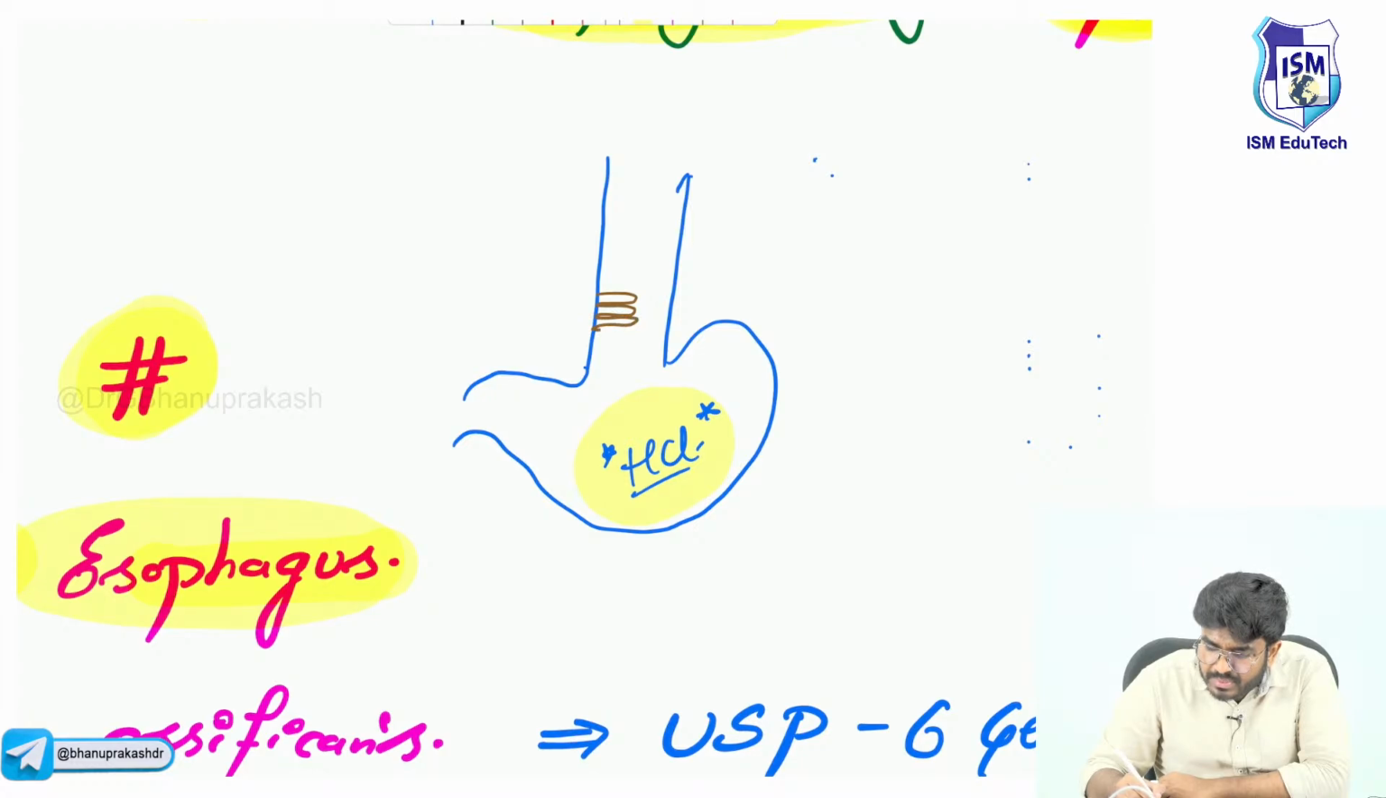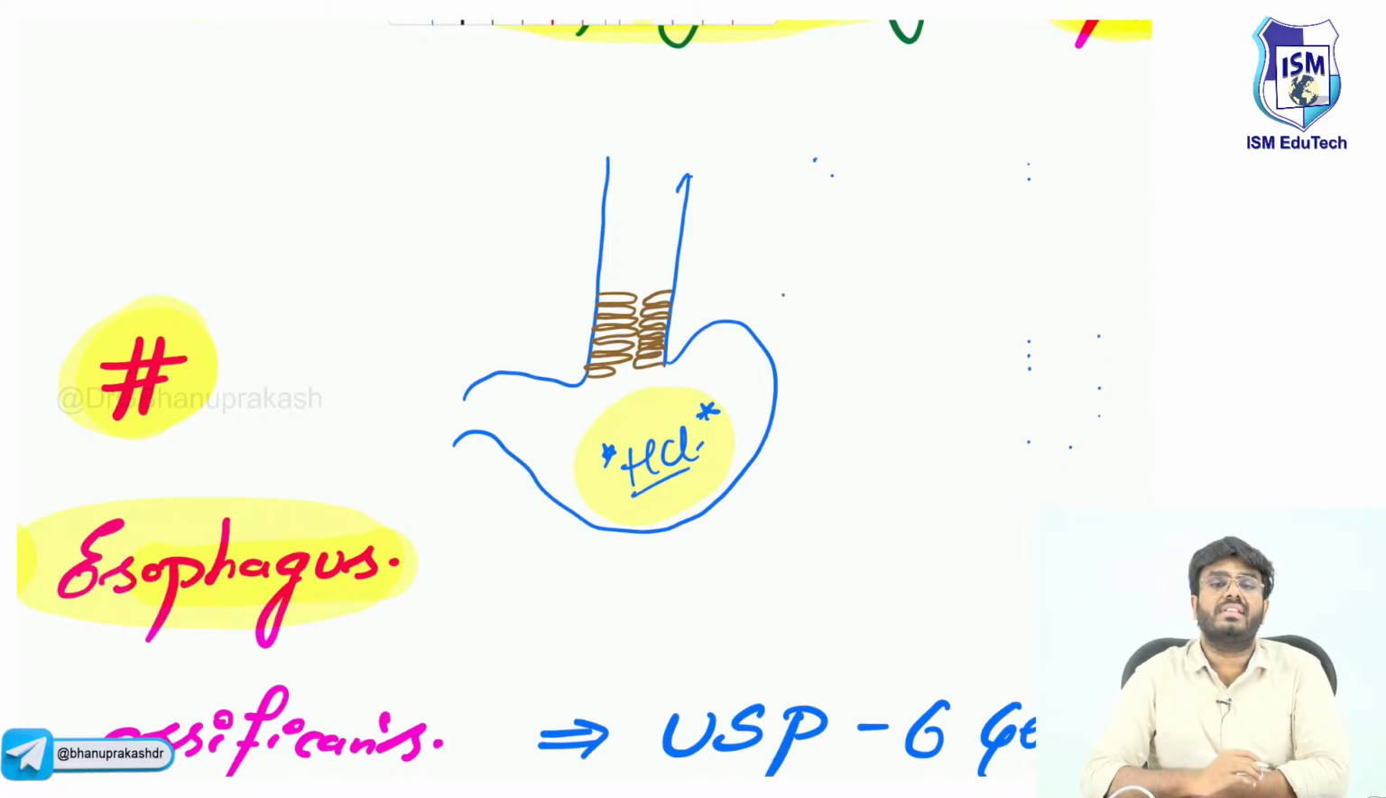The squamous epithelium is replaced by the columnar type of epithelium because of the stress, especially in the lower one third of the esophagus. Squamous epithelium is gone, replaced by columnar epithelium. Along with this columnar epithelium, important point, you can even see goblet cells.